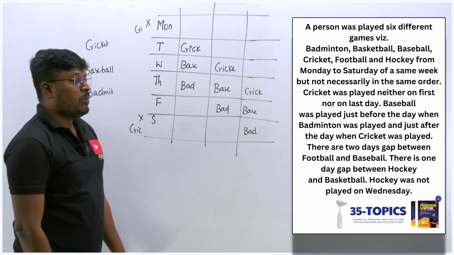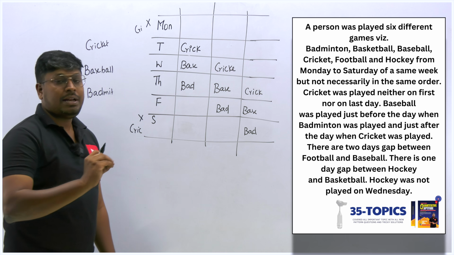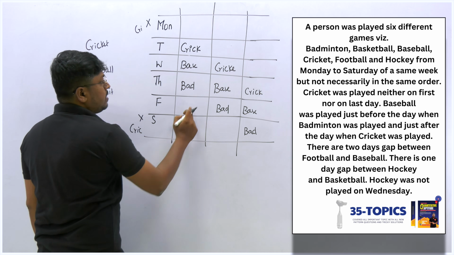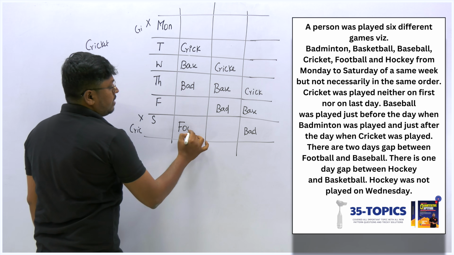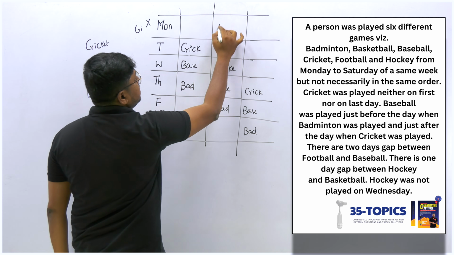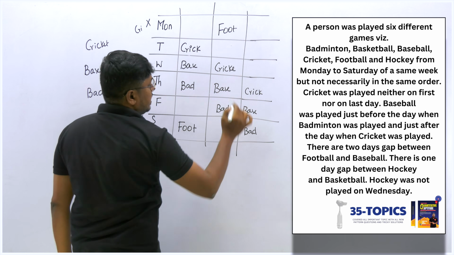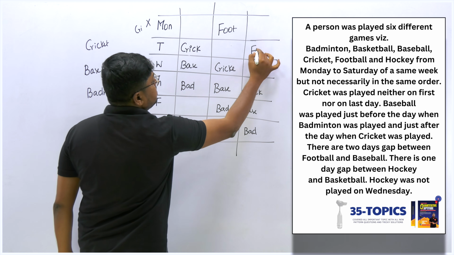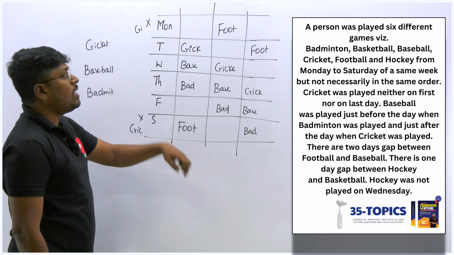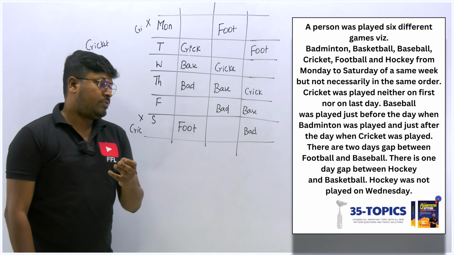And what is the next point? There are 2 gaps between football and baseball. So between football and baseball there is a gap of 2. So 1 and 2, this must be football here. And similarly, between baseball and football there is a gap of 2, and this must be football in this case. 1, 2, and this must be football. So in all 3 possible cases, between baseball and football there is a gap of 2 games.